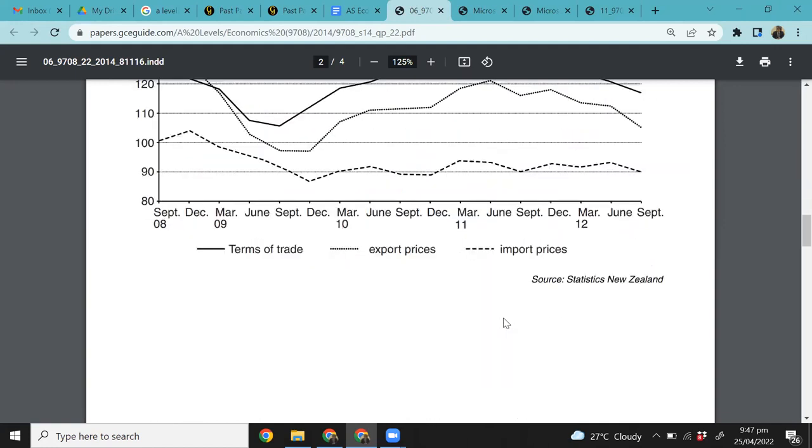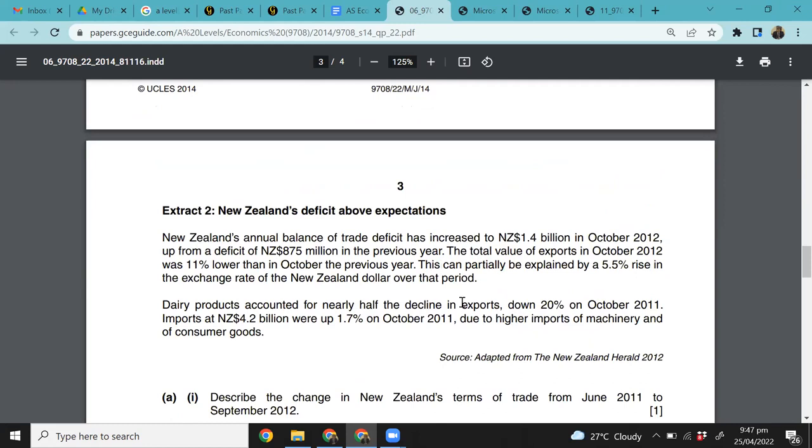Then we have, right, New Zealand annual trade balance deficit increased from this to this. The value of exports was this. This can be partially explained by the rise in the exchange rate, right? Okay, nearly half of the decline in exports, right.